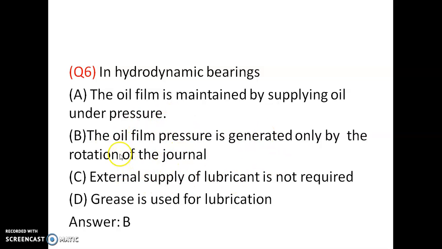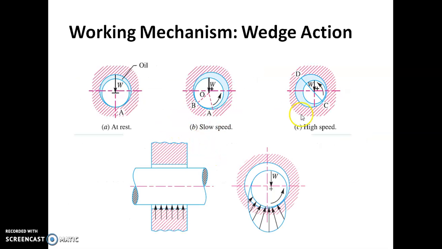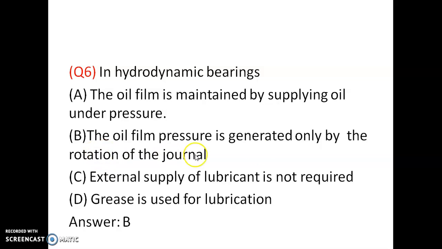When the journal rotates, an oil film pressure is generated and no metal to metal contact takes place.